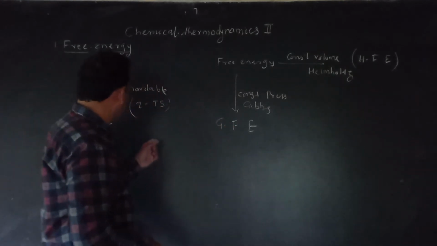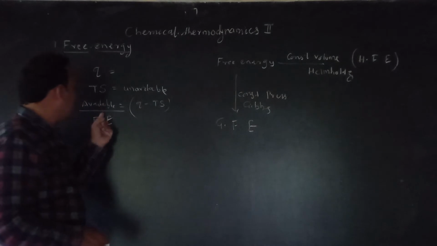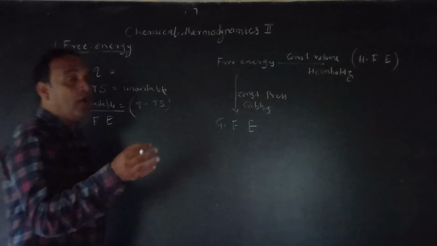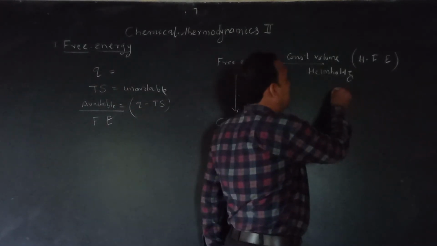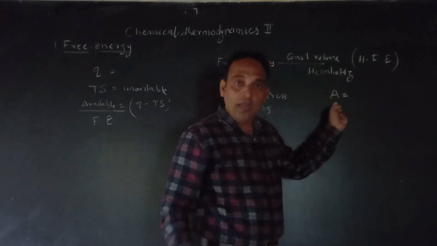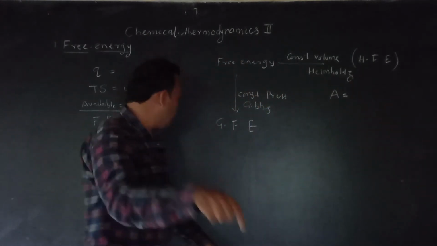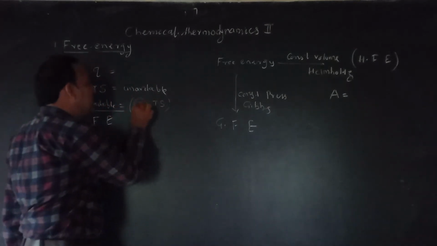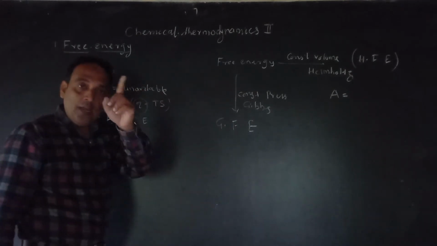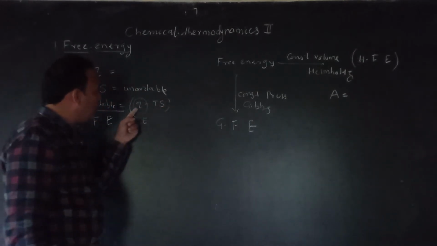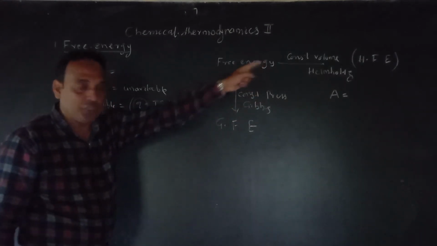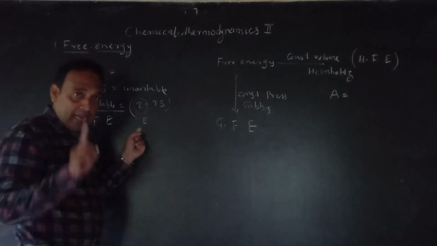And what is the formula for free energy? Formula for free energy is Q minus Ts. Now Helmholtz free energy is represented by symbol A, and at constant volume, this Q is replaced by E. So what is Helmholtz free energy? A is equal to E minus Ts. A is your Helmholtz free energy and Q is replaced by E at constant volume.